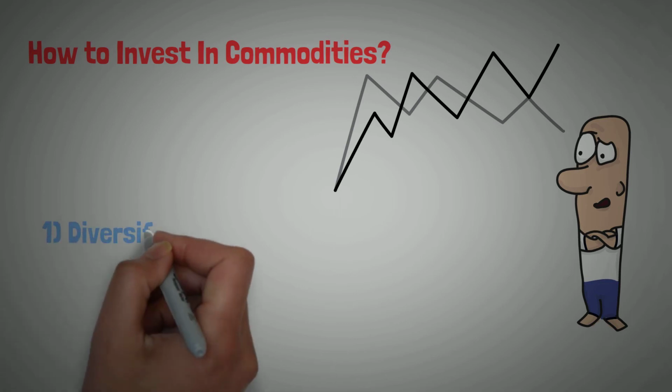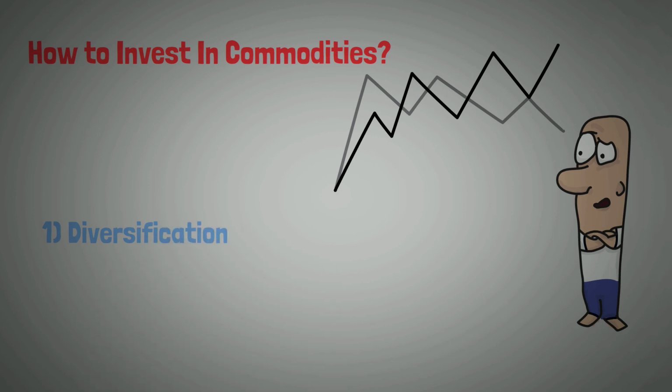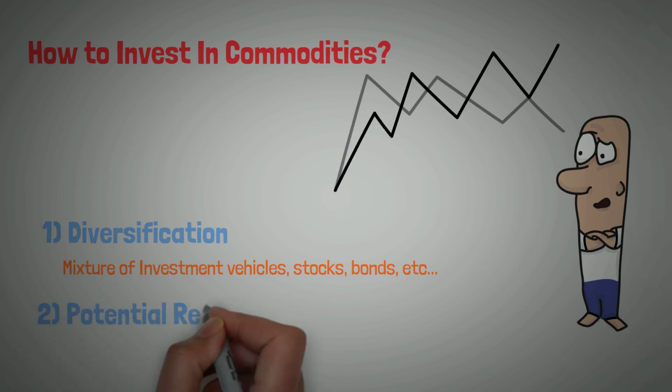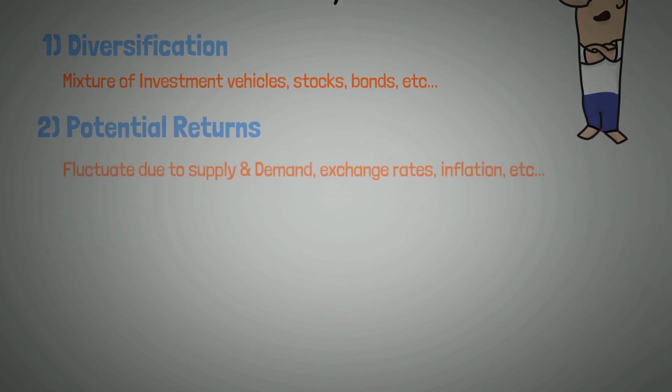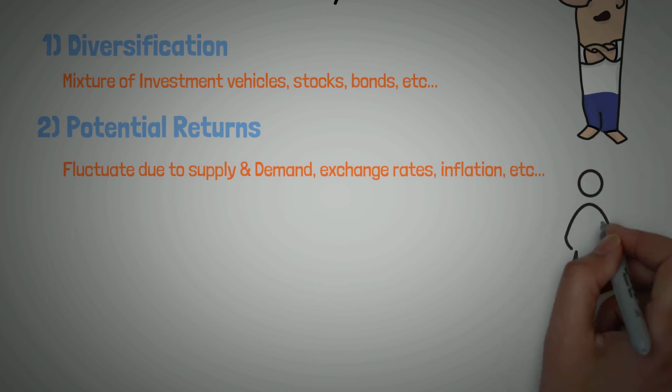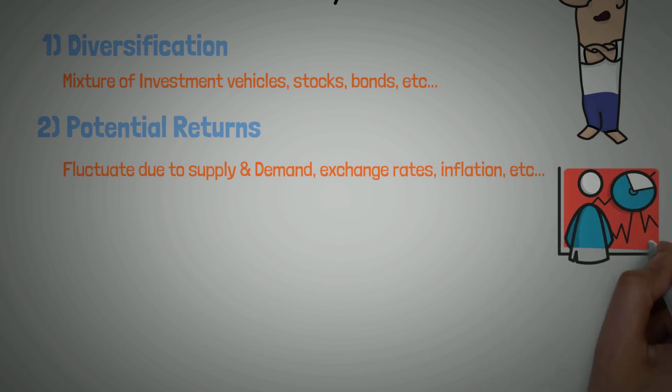First, diversification. A well-diversified portfolio must have a mixture of investment vehicles like stocks, bonds, REITs, cash, and of course, some commodity investment. This is because it can help us better manage the market volatility. Second, potential returns. Commodity prices can fluctuate due to the factors of supply and demand, exchange rates, inflation, and the overall health of the economy. In the previous few years, we had a political turmoil where a few major countries who are relying on the energy sector were combating the prices of oil supply. It has pulled down the oil price globally, and the economy in the whole world was badly affected.